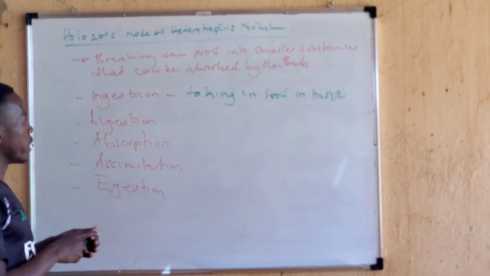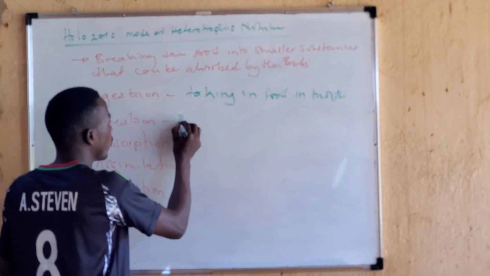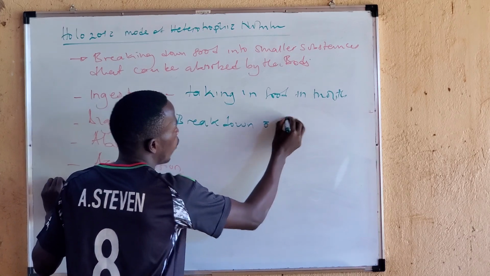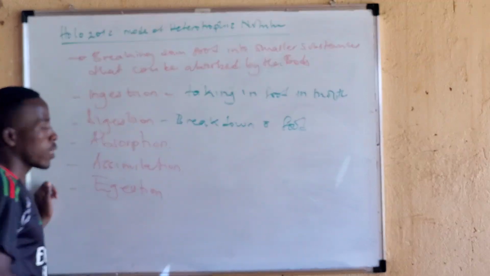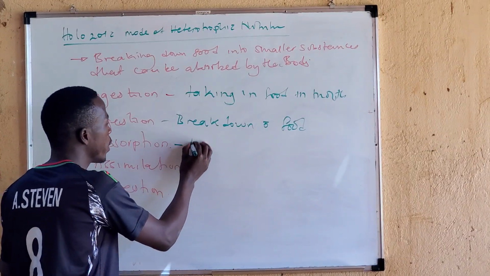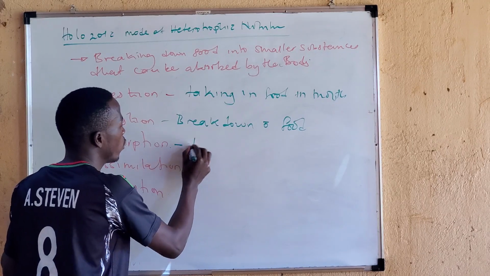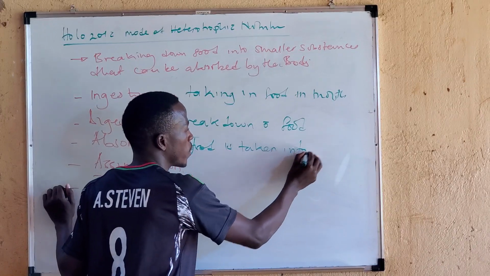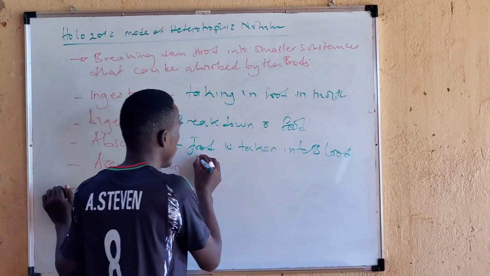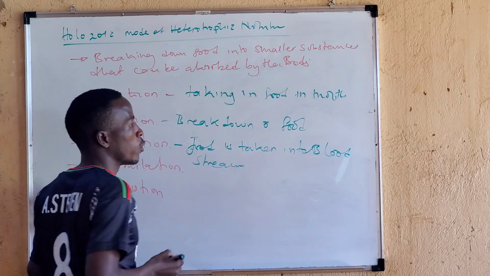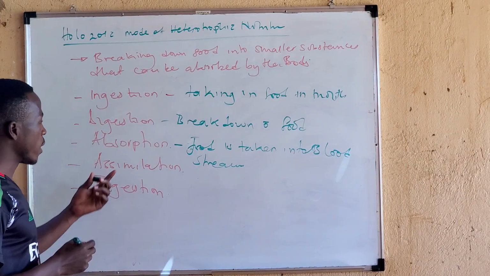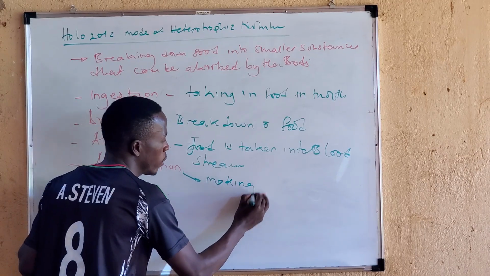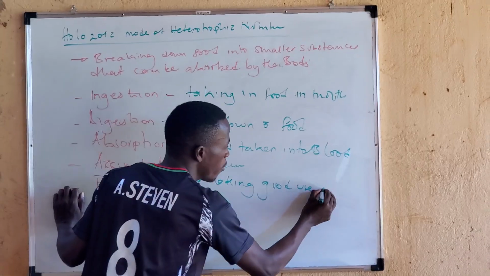Then number 2, we have digestion. This is the breakdown of food into smaller particles. Then absorption. Here, the food is taken into the bloodstream, from the intestines to the bloodstream. That's called absorption. Then assimilation. Assimilation means making good use of food.